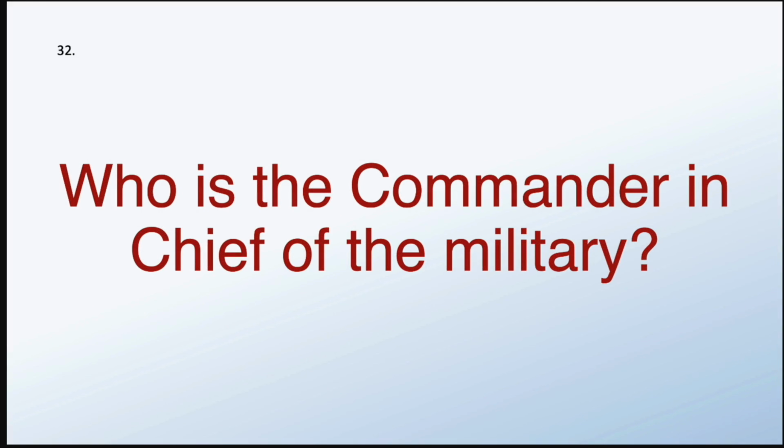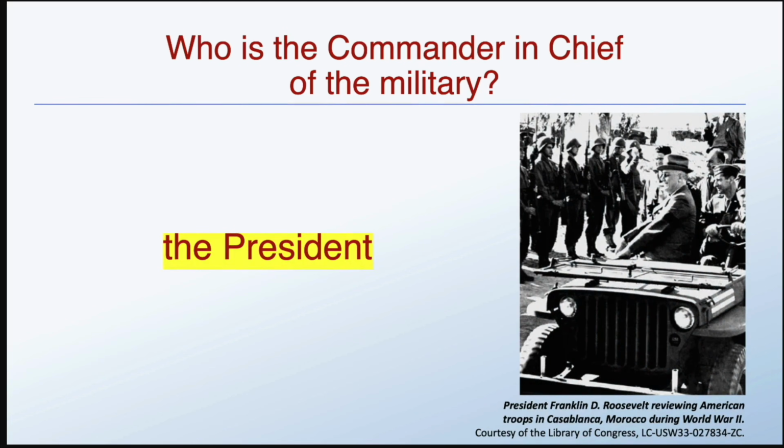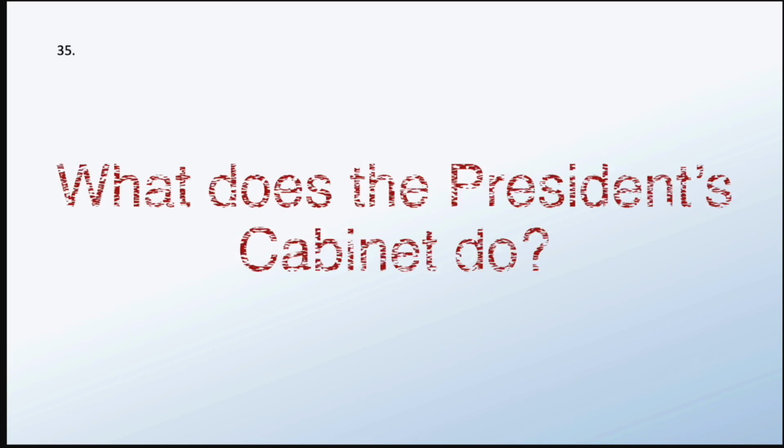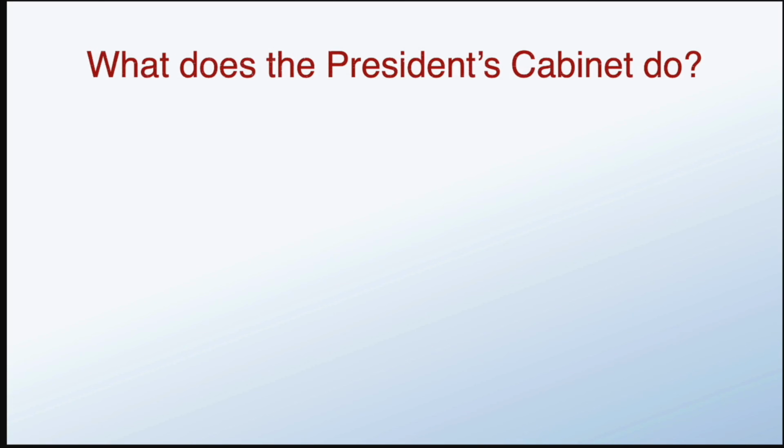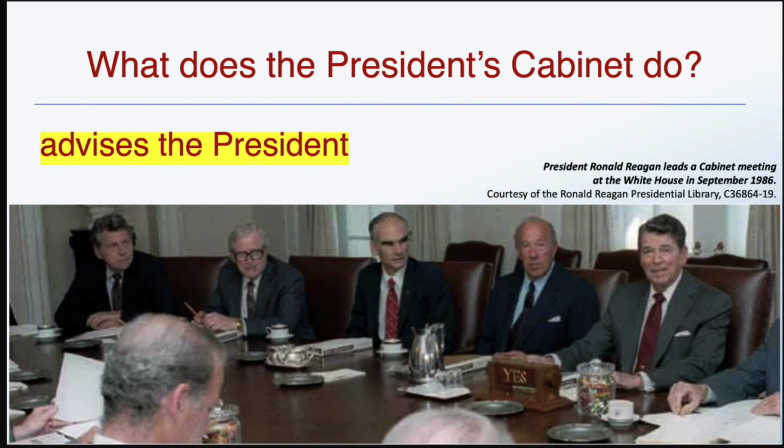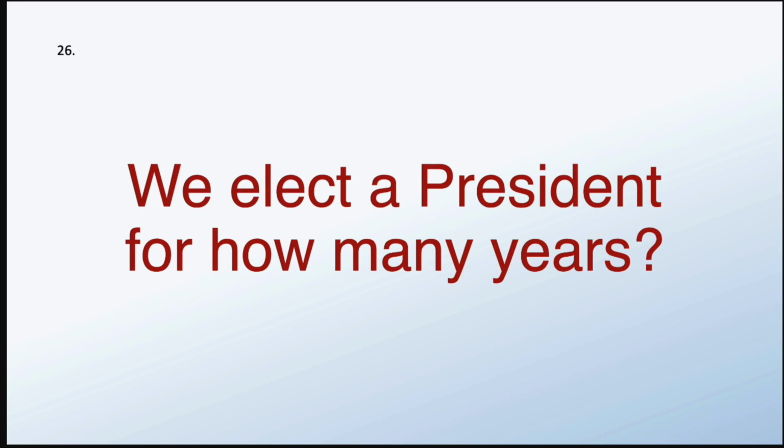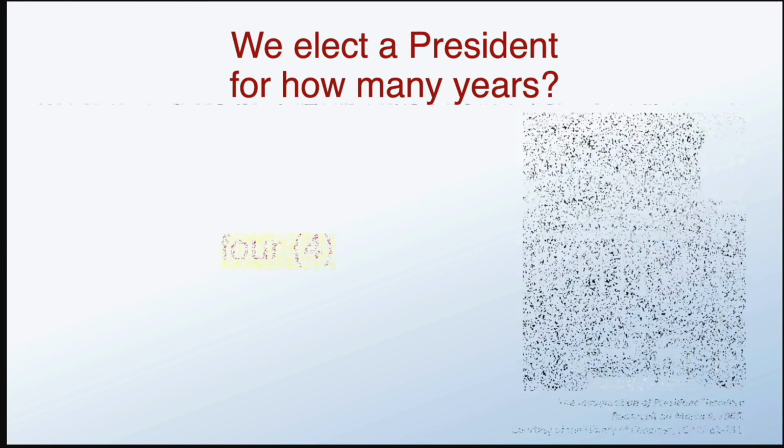Who is the commander-in-chief of the military? The president. What does the president's cabinet do? Advises the president. We elect a president for how many years? 4.